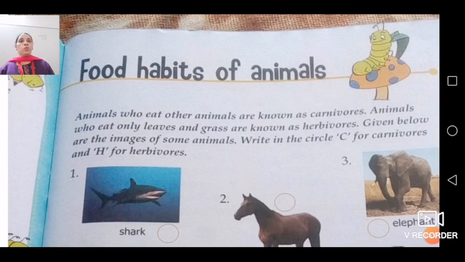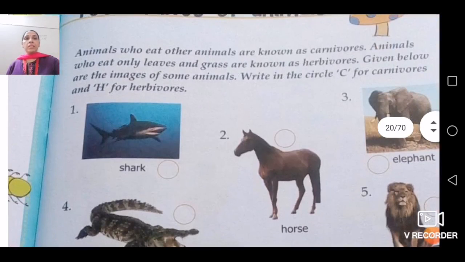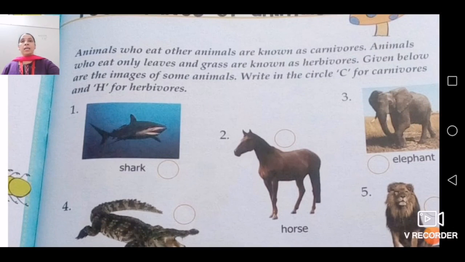Now here you have been given below the images of some animals. Write in the circle C for carnivorous animals and H for herbivorous animals. Omnivorous is not given in your book, but still you are going to remember which animals come in the category of omnivorous.